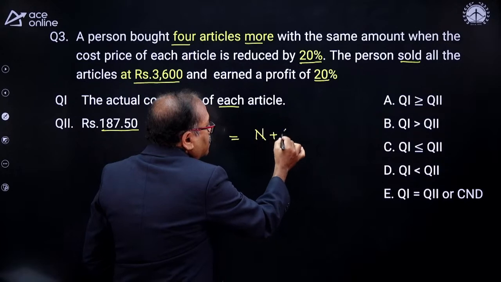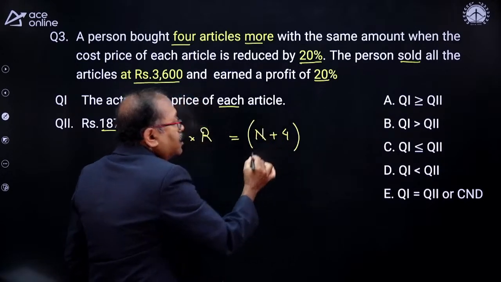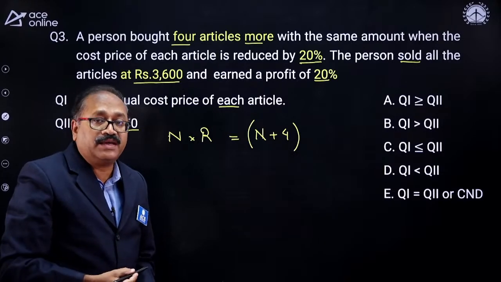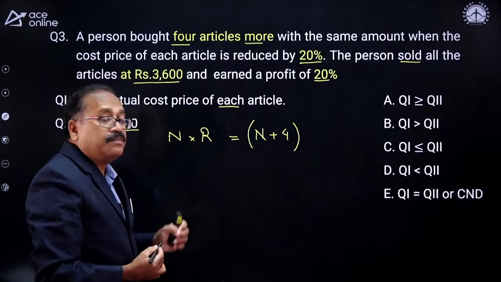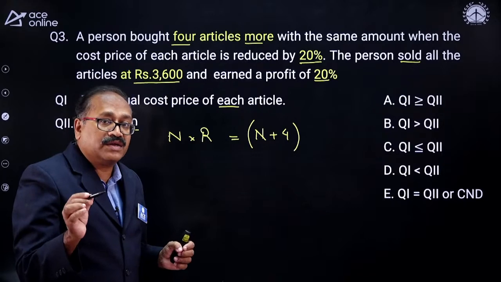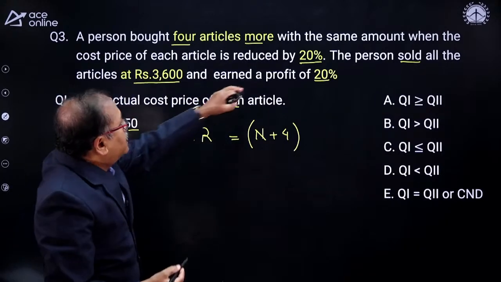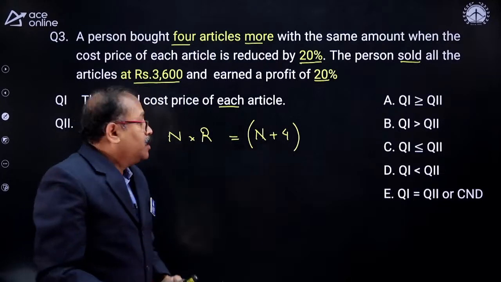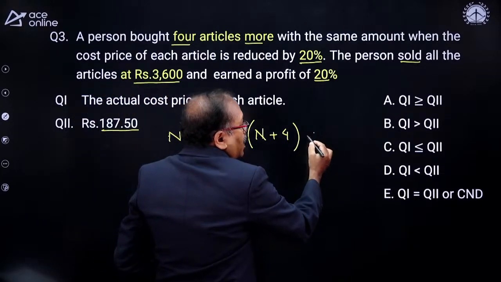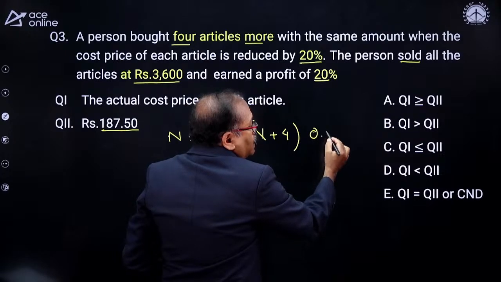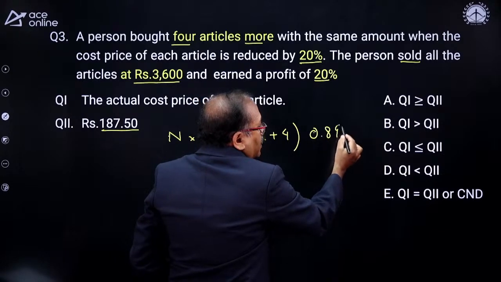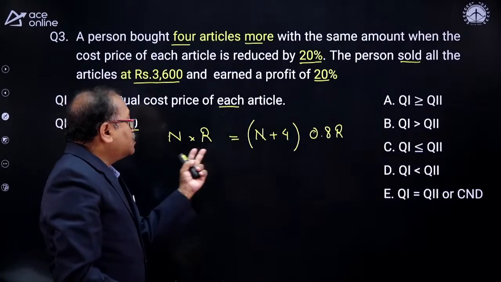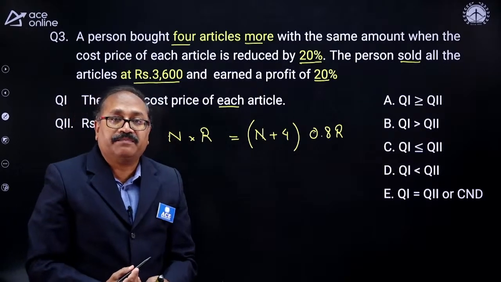N plus 4 articles, when they are able to buy n plus 4 articles, when the price is reduced by 20%. So, initial price was r, the rate was r. Now, it is reduced by 20%. That means it has become 80%. So, the 80% of r, that means 0.8 r, as the r is reduced by 20%. So, the price over here and the price over here is same.